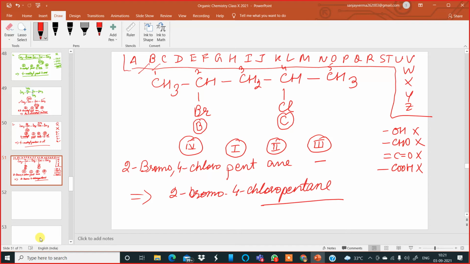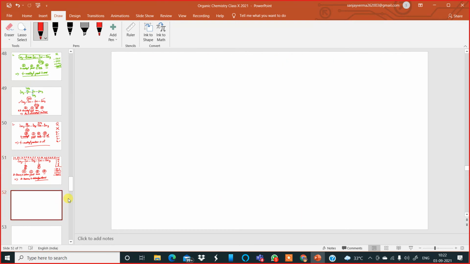Correct answer. Is this kind of compound possible in real life? Yes, it is possible. Bromochloropentane will be together, with a space between them. Between bromo and 4 there is a comma, or you can put a dash: 2-bromo, 4-chloropentane. Where is it used? I'll teach you that in class 11. You can put a dash also.